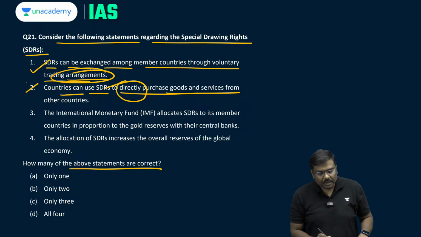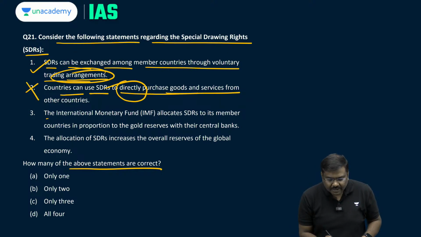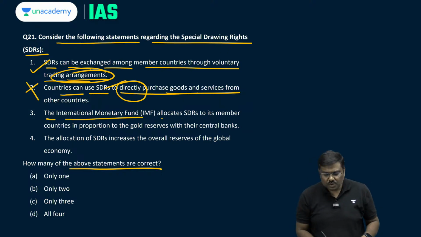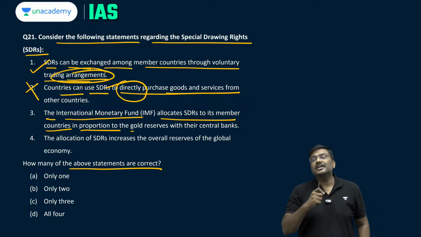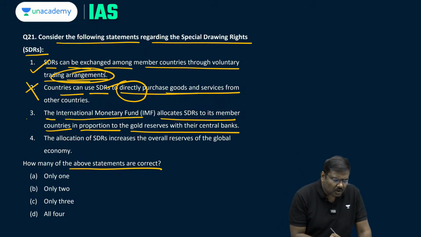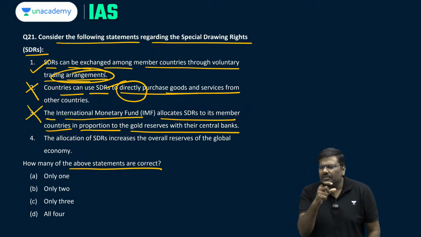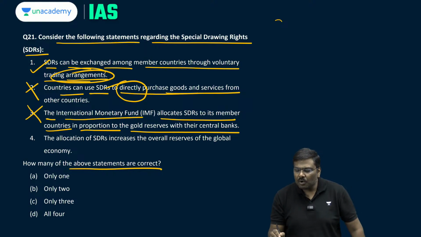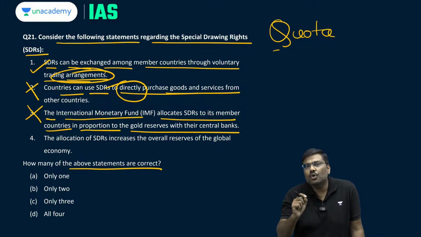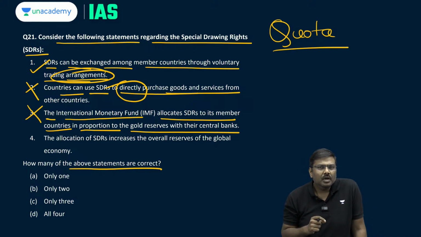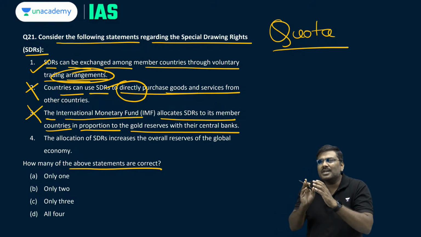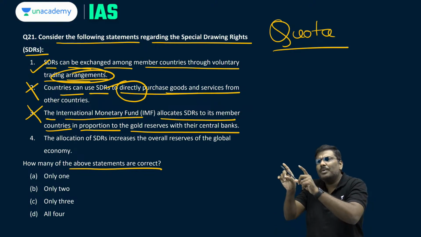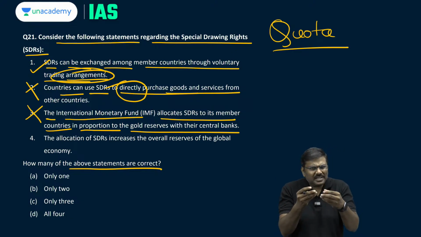Third one, the International Monetary Fund allocates STRs to member countries in proportion to the gold reserves with the central banks. Statement 3 is also wrong. The allocation of STRs is based on a concept called quota. Under IMF, you will come across a term called quota. What is the quota? Quota represents a number which is representing the relative position of a country in the global market. I repeat, quota is nothing but a number.